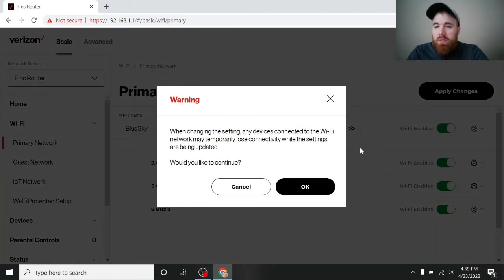On my router, there's a message that pops up. It says when changing the setting, any devices connected to the Wi-Fi network may temporarily lose connectivity. So just keep that in mind. If you change your name, you may have to reconnect your devices. So that could be a pain for some people, but just know it could happen. It may not happen, but it could. So would you like to continue?